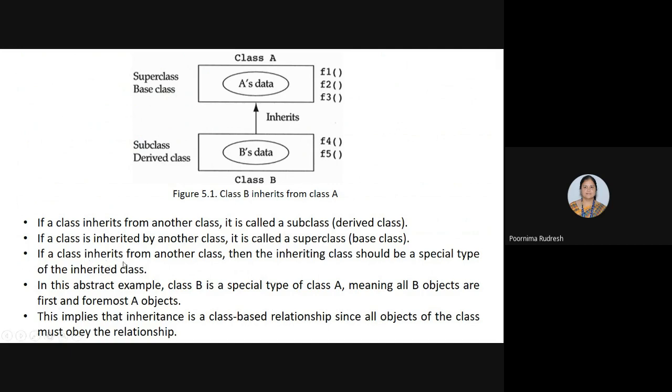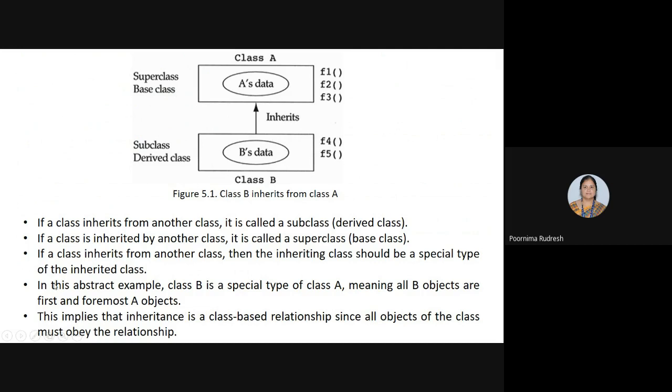Okay, if a class inherits from another class, then the inheriting class should be a special type of the inherited class. Now, if we consider the same example here, class B inherits from class A. Then class B is the inheriting class. It should be a special type of the inherited class, that is class A. Understood? Here class B is inheriting from class A, hence class B should be a special type of class A.